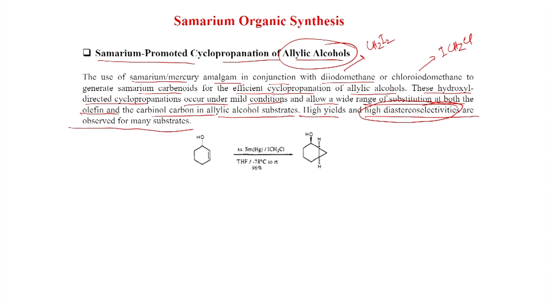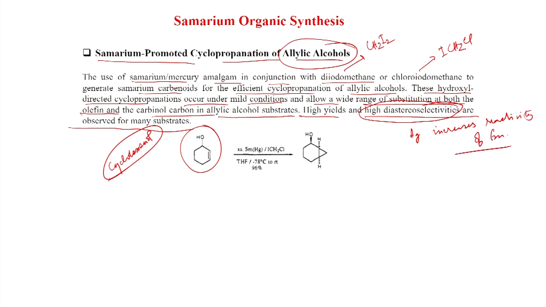So, this is an example, here you can see a secondary alcohol is there. So, this is cyclohexenol. This is an allylic alcohol and with samarium mercury amalgam. So, this mercury, what is that? Hg increases reactivity of samarium. So, if you do not put mercury, then the reactivity is less. And here samarium amalgam, ICH2Cl is there, THF, minus 78 degrees centigrade to room temperature, you get 96% yield of this product.